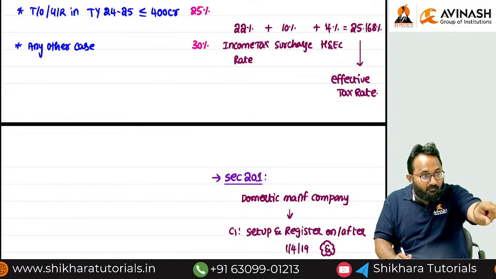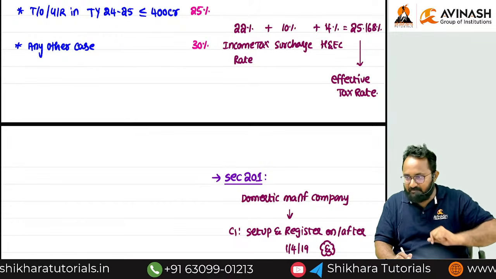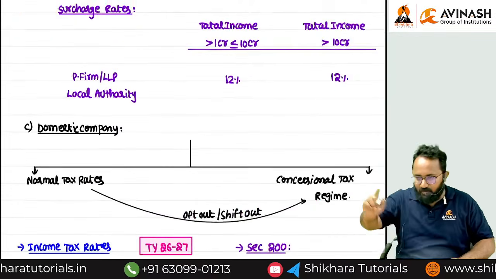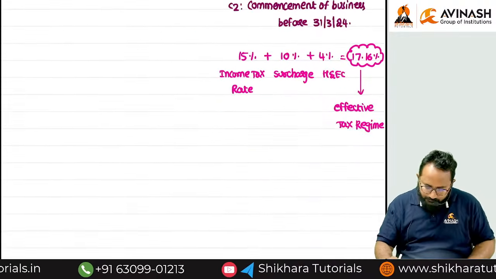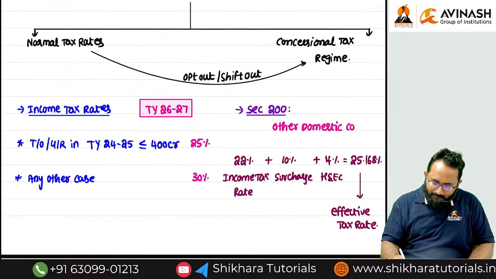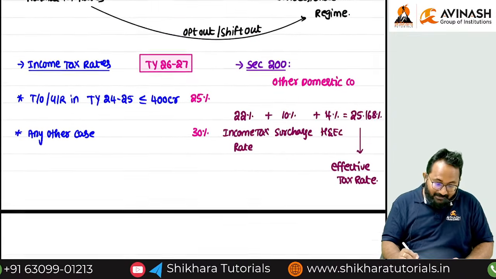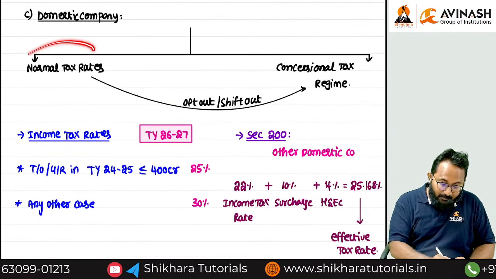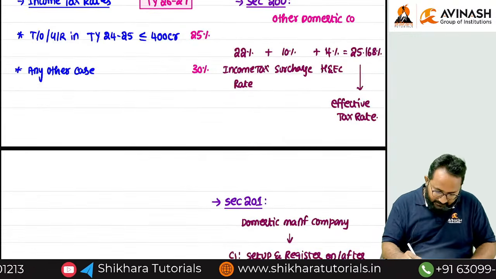Individual, HUF, AOP, BOI, AJP, the default tax regime we discussed. Clear, all of you? Sir, we discussed surcharge rates combined in this section. But what are the surcharge rates if the domestic company is following the normal tax rate? Shall we discuss that?